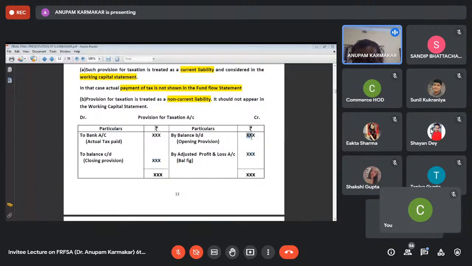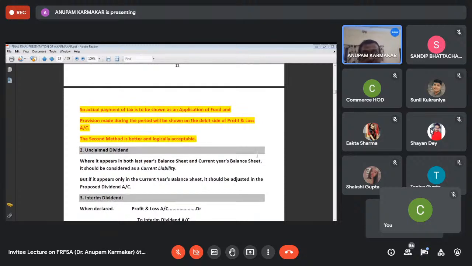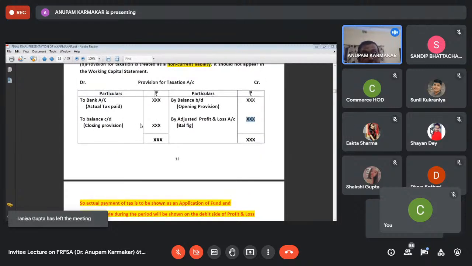If the opening provision is 10,000, then in the current year you have to pay the last year's provision of 10,000. And if the closing balance is 20,000, then you have to make a provision for 20,000 by setting aside the amount from the adjusted profit and loss account. That is called provision for taxation. So when we are treating the provision for taxation as non-current, then the actual payment of tax is to be shown in the fund flow statement.